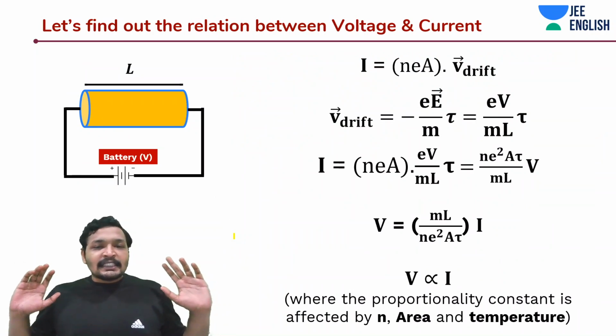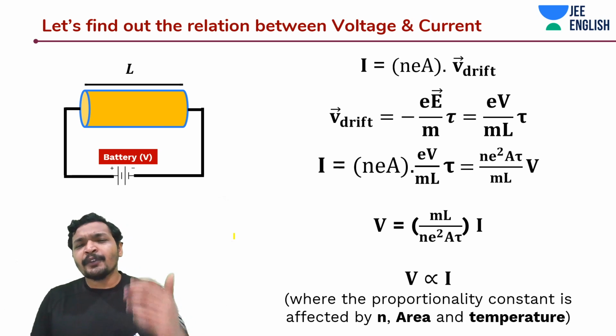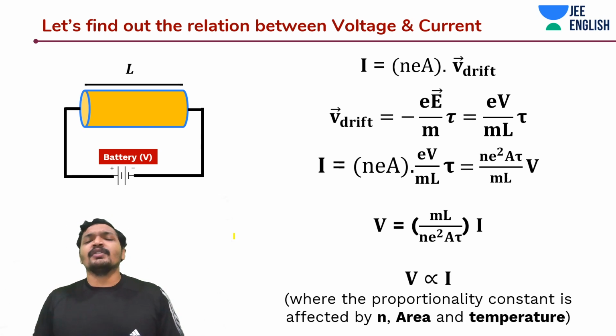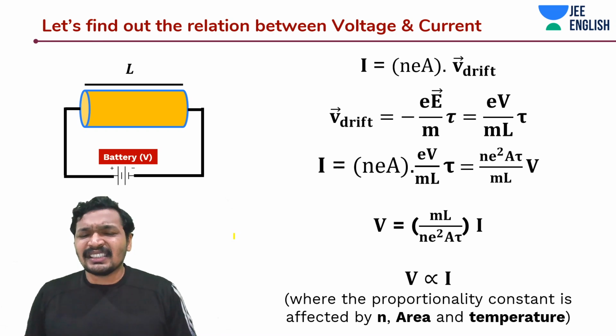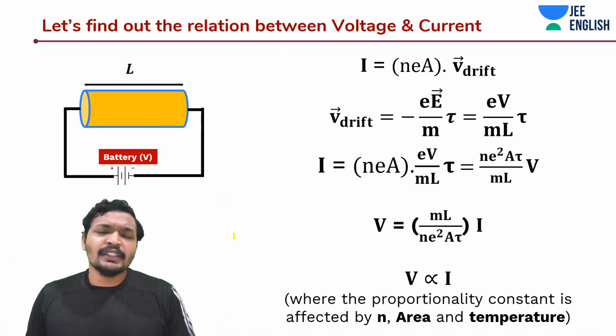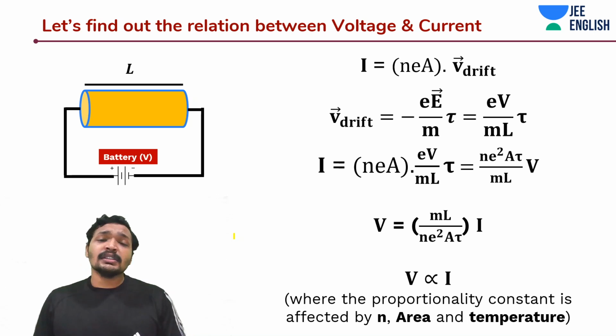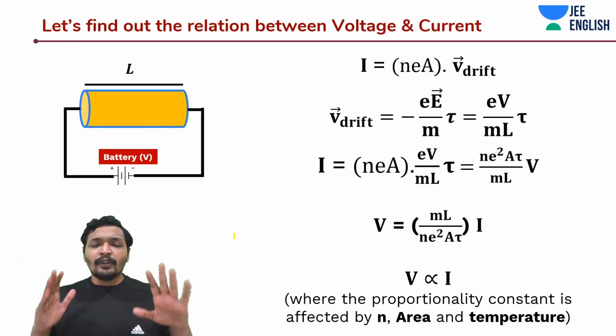Now let's do the traditional way that we used to do before, how we used to derive V equals IR. We'll find the relationship between voltage and current. This is the form that we are more used to, especially from 9th or 10th class, where you work on series and parallel combinations of resistors. It is caught up in our brain that we are doing V equals IR, but it is also very important to understand what R is. R is also something different from resistivity. We'll understand that as we keep moving through the topic. So let's do it conceptually.